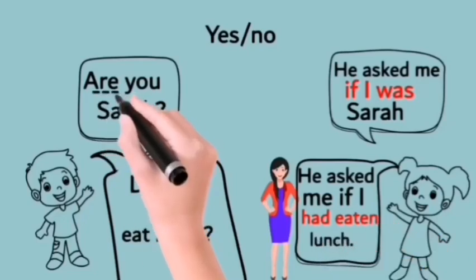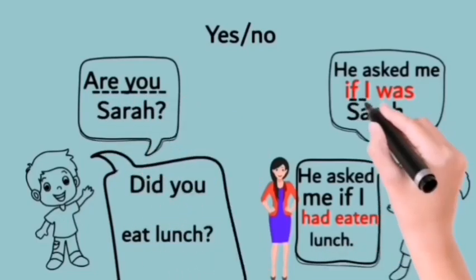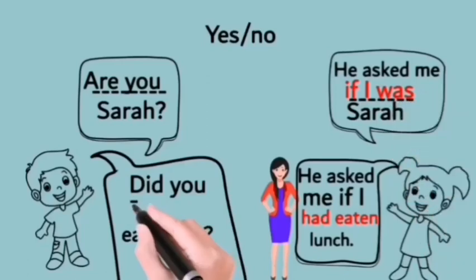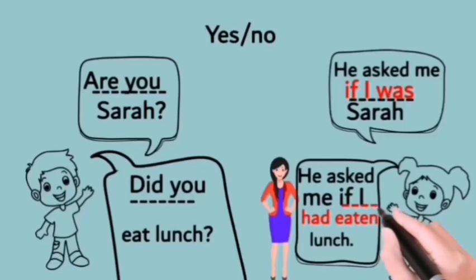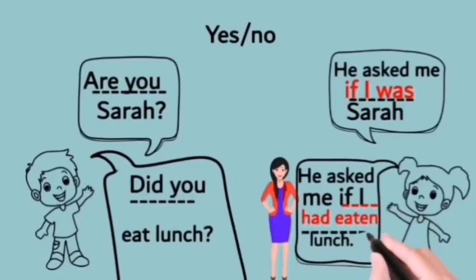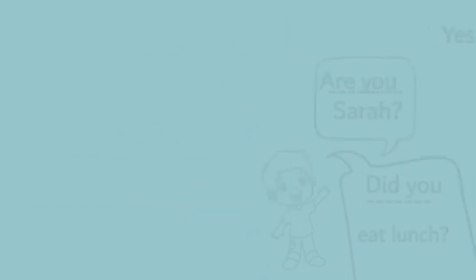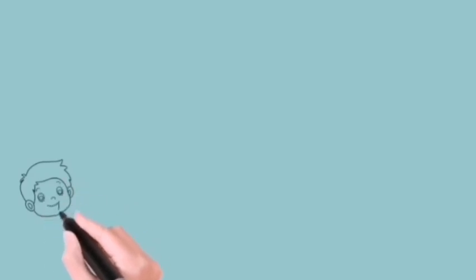Now look at the first example. Here, the present tense changed into past, that is, are changed into was. And the second question, that is in past tense, changed into past perfect. The verb did eat changed into had eaten.